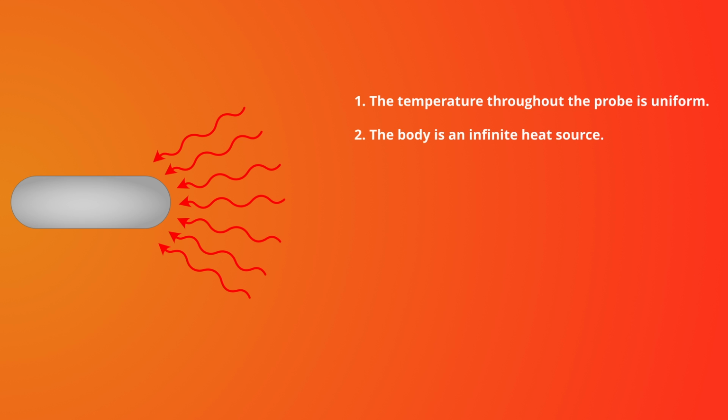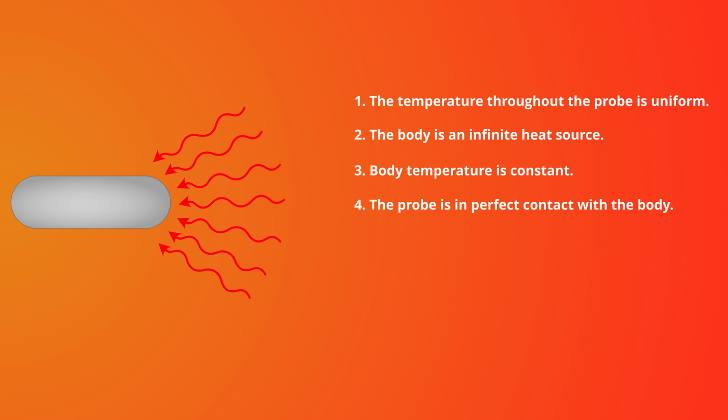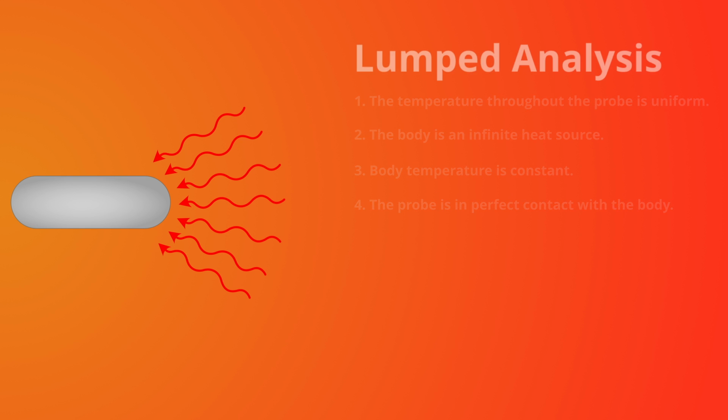In other words, we're not considering the cooling effect of the temperature probe on the body, just the other way around. Let's also ignore fluctuations in body temperature. They're pretty small compared to what we're measuring. And lastly, let's assume perfect contact between the probe and our body. Under those conditions, the geometry of the probe doesn't matter, and we can perform what's called lumped analysis.